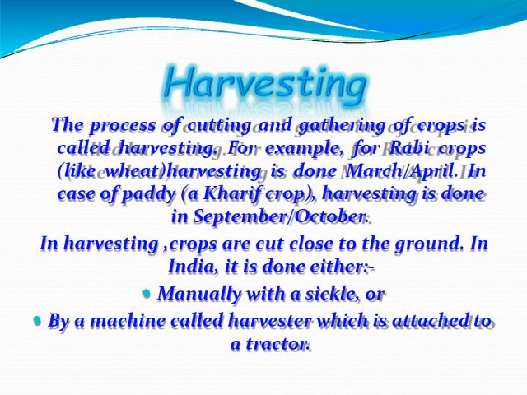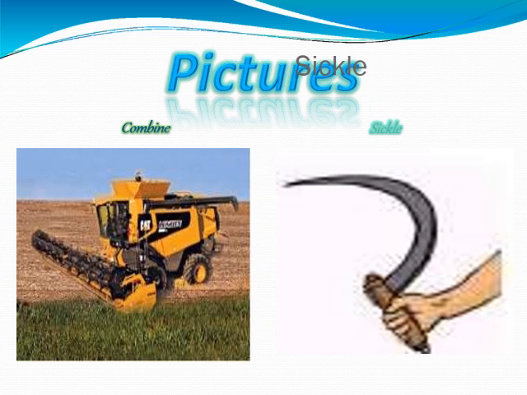Here is a picture that shows the combine machine which is attached to the tractor, and the second one is a picture of a sickle which is used by the person to cut the crop.